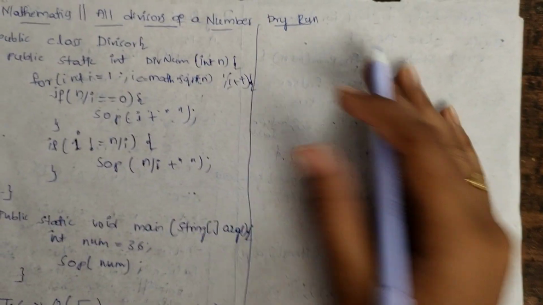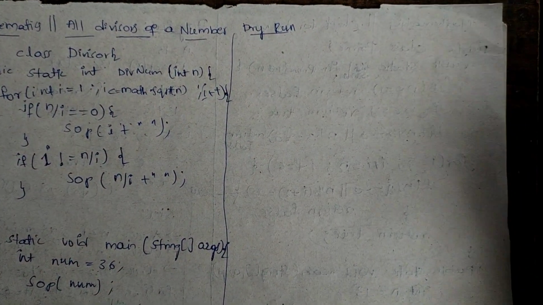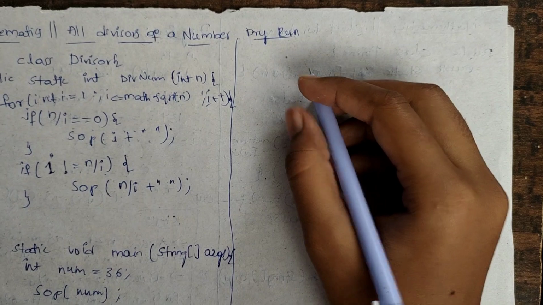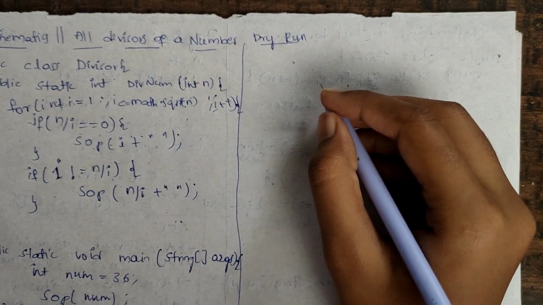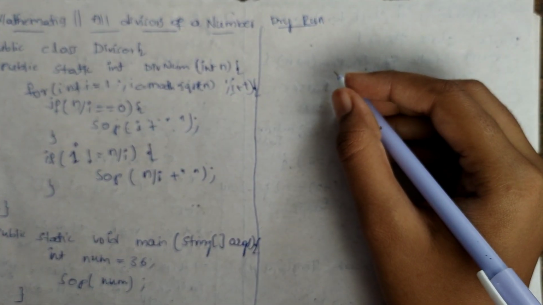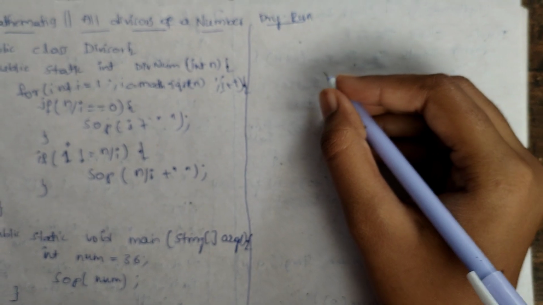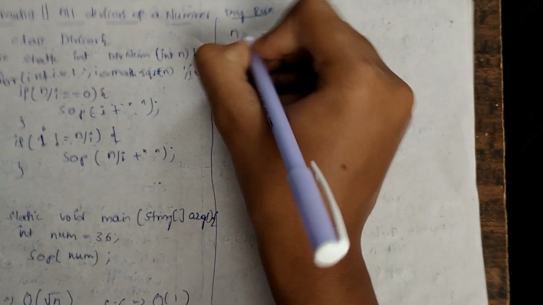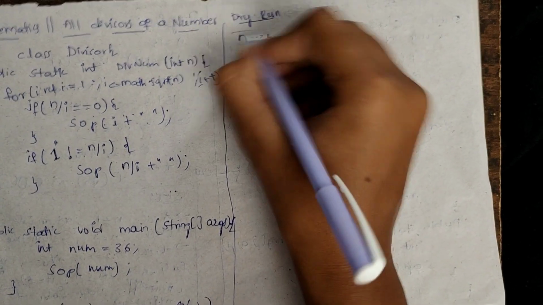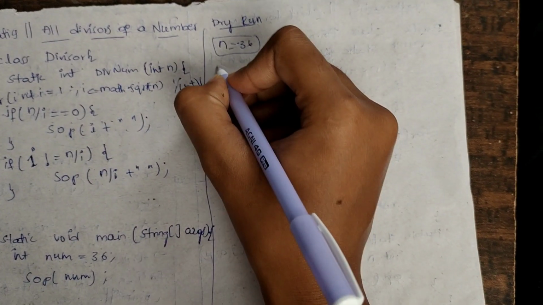Now let us see the dry run. I gave n equal to 36. The first step is to check n by i.